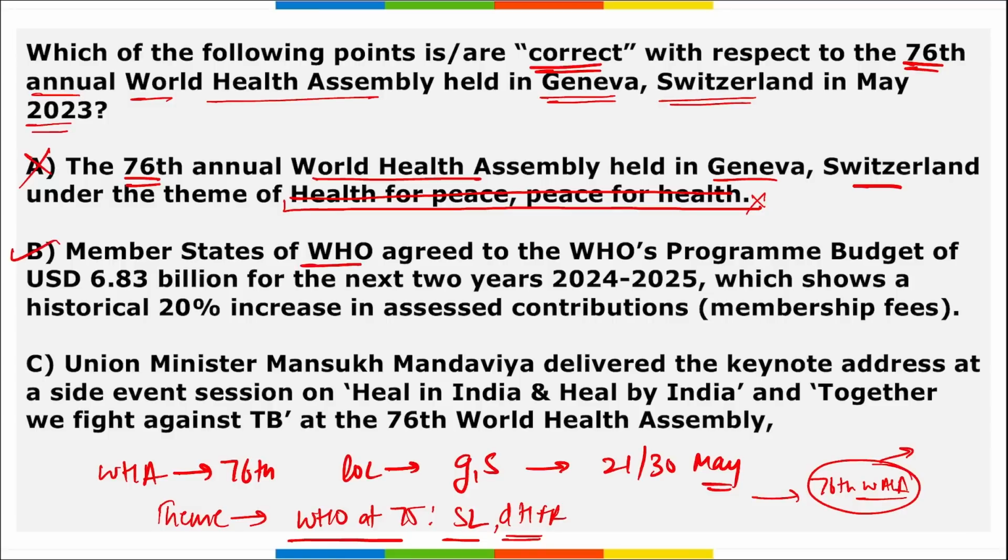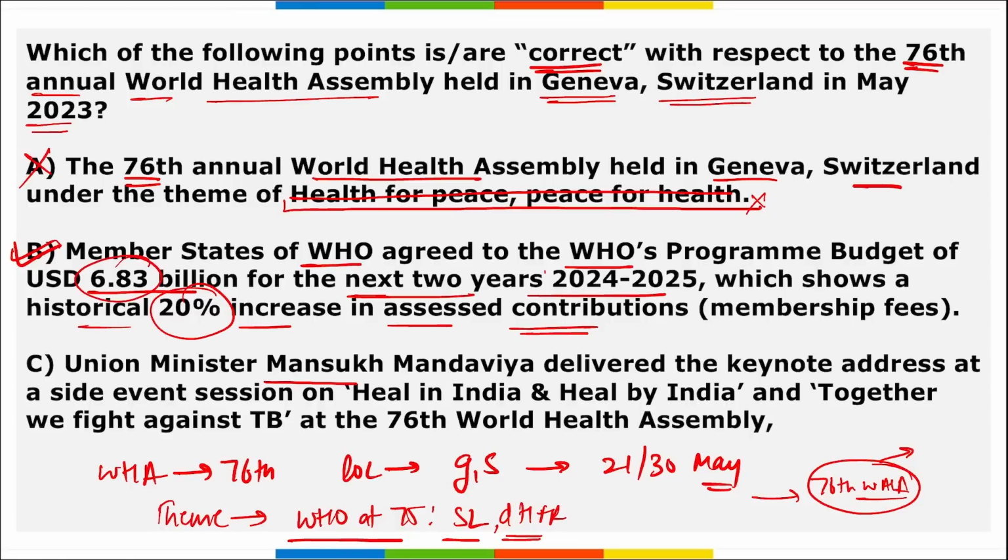Next, member states of WHO agreed to WHO's program budget of $6.83 billion for the next 2 years, which shows a historical 20% increase in assessed contribution. Is it correct? Yes, option B is correct because it is for 2 years and the amount is $6.83 billion.